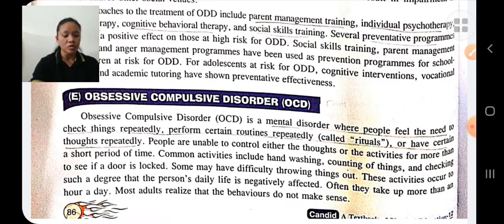Obsessive compulsive disorder is a type of mental disorder in which unwanted thoughts come into the mind.